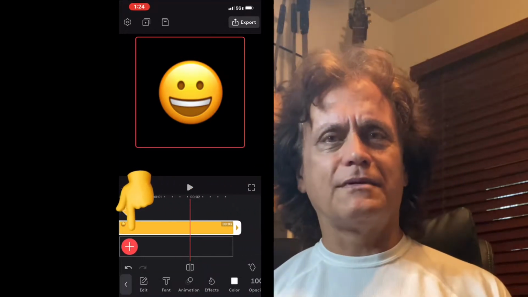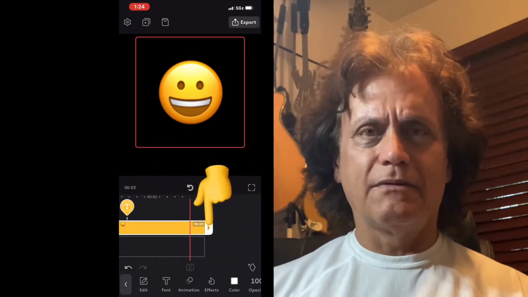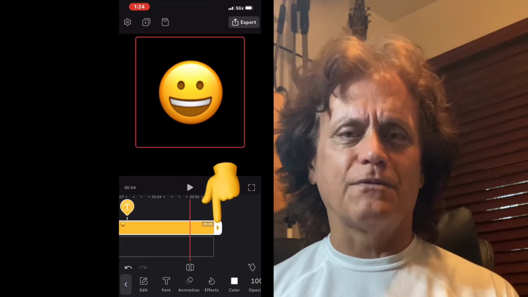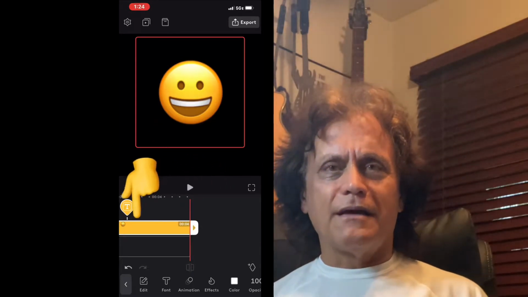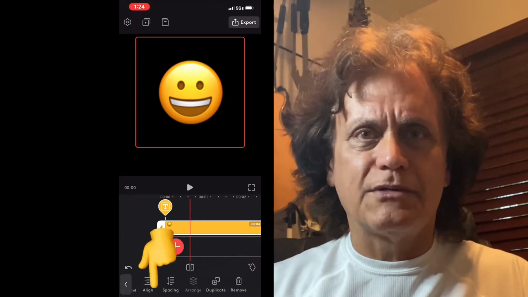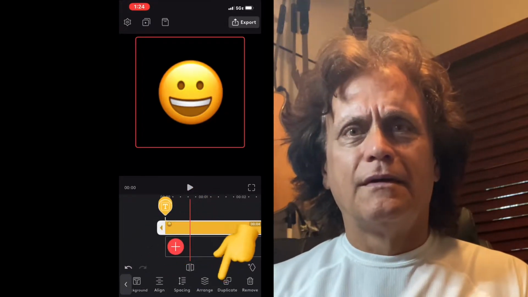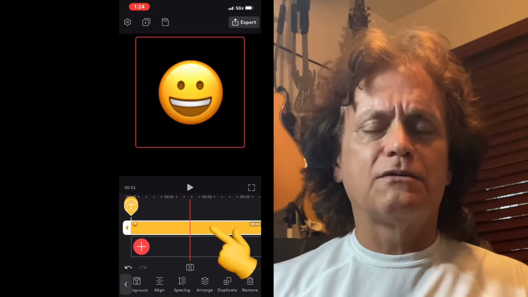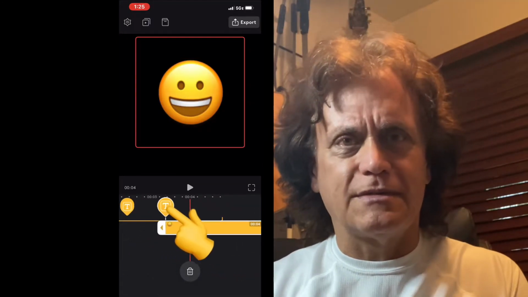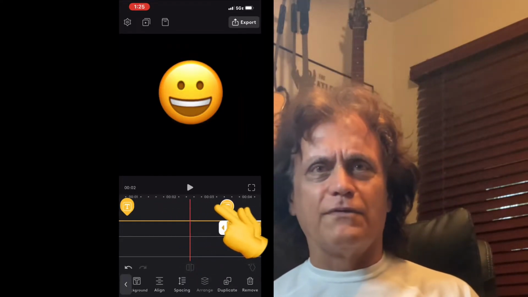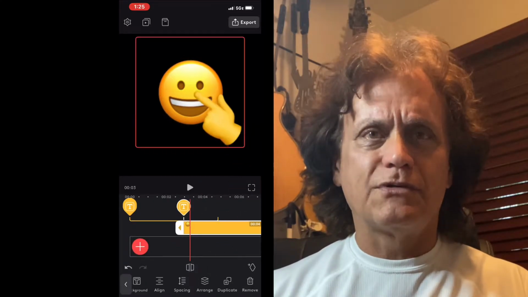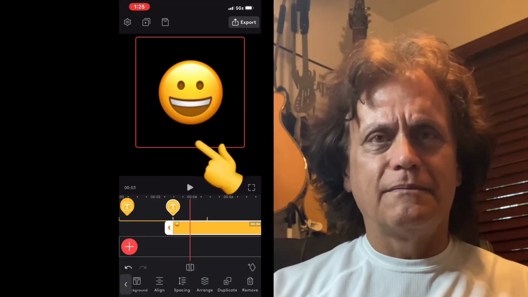All right, so we click the checkbox, and then we're going to drag out the length. It defaults to 2 seconds. It's a little bit too short for what we're trying to do here, so we'll get it out to exactly 4 seconds. Then we'll duplicate it twice. So now we have 3 exact emojis that are overlaying each other, so all you see is one. They're the exact same. So we'll position the first one off center, 2 seconds,